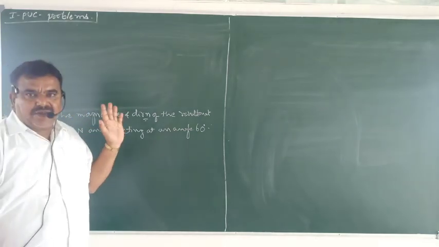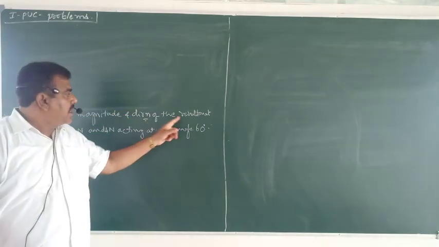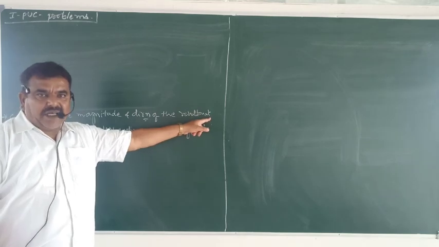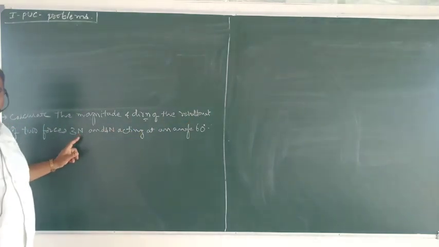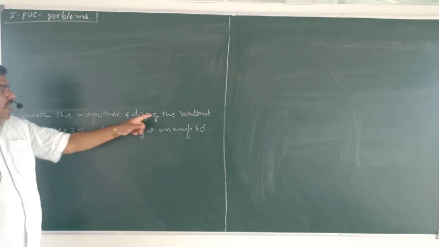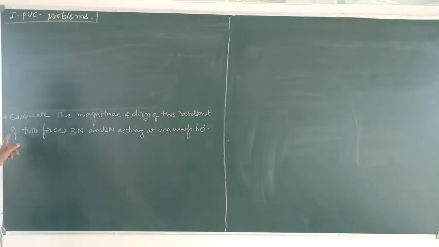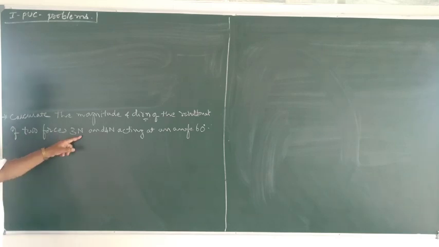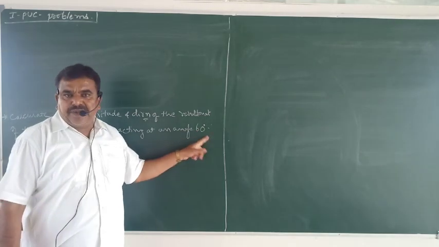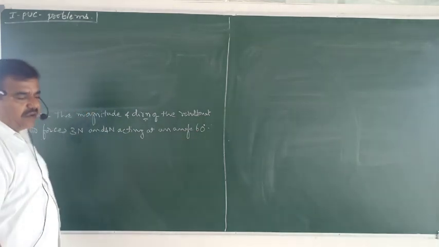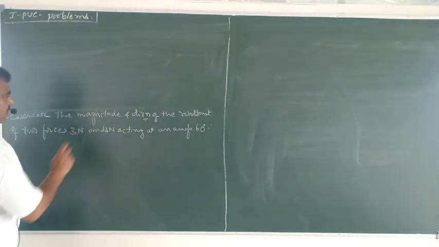Okay. Yes. That is the resultant vector. Here force is taken. Force is a vector physical quantity. So we should find out the resultant force of two forces, 3 Newton and 4 Newton, acting at an angle of 60 degree. Okay. Now read the problem once again.